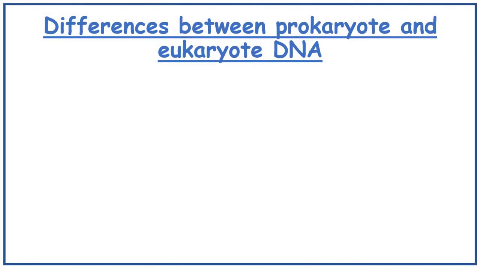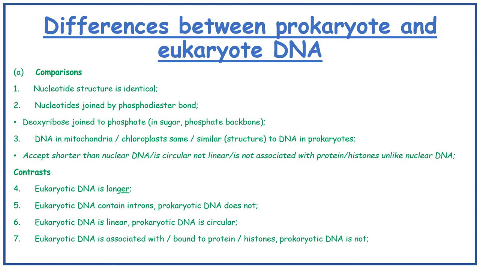Describe the differences between prokaryotic and eukaryotic DNA. So, comparisons: the similarities are that the nucleotide structure is identical. The nucleotides are joined by phosphodiester bonds. DNA in mitochondria or chloroplasts has a similar structure to DNA in prokaryotes.